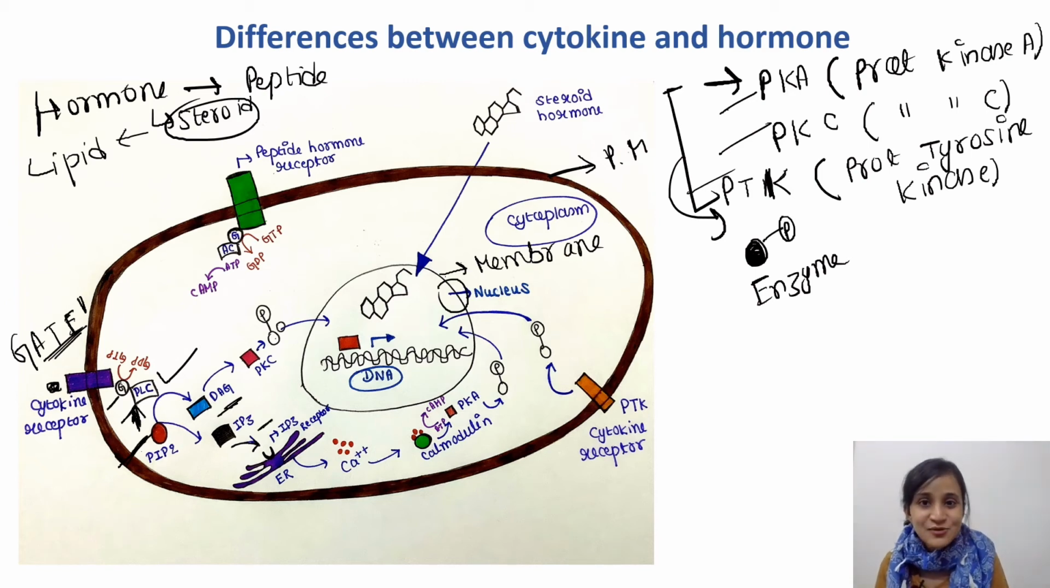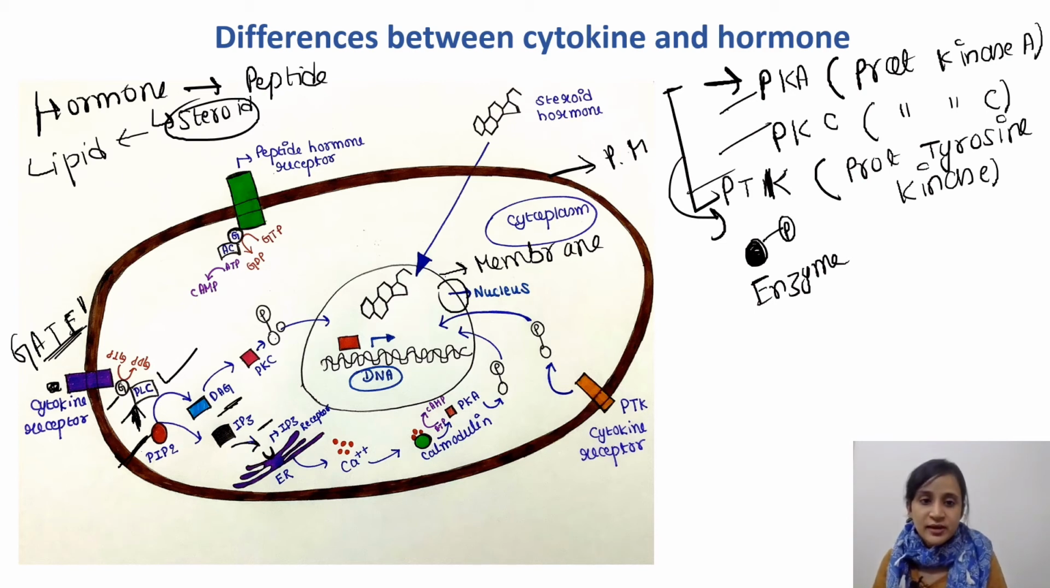What is DAG? DAG is diacylglycerol and IP3 is inositol 1,4,5-triphosphate. So what will it do? Activation of PLC is now cleaving PIP2 to form DAG and IP3. So DAG and IP3 are now formed.